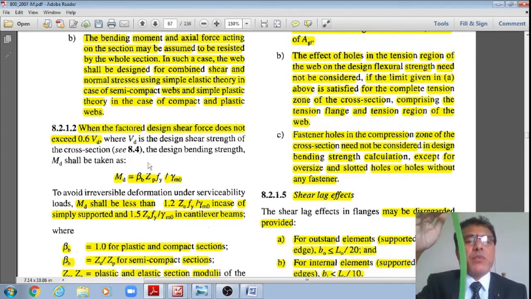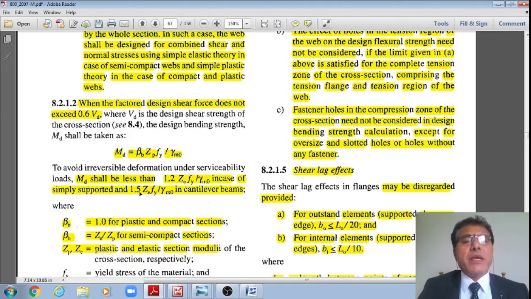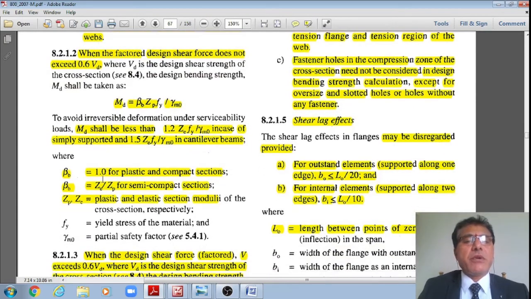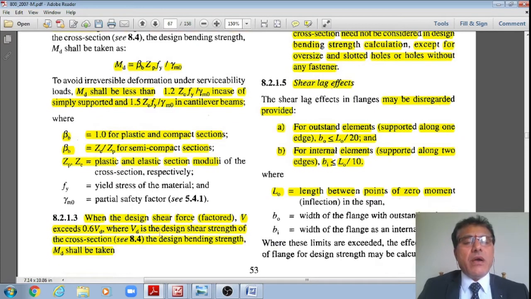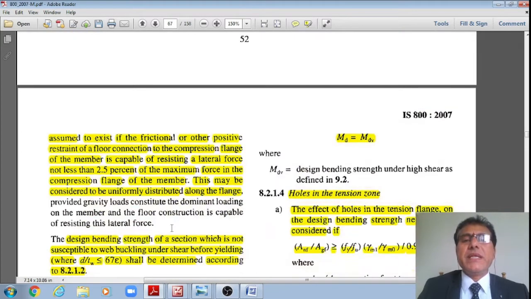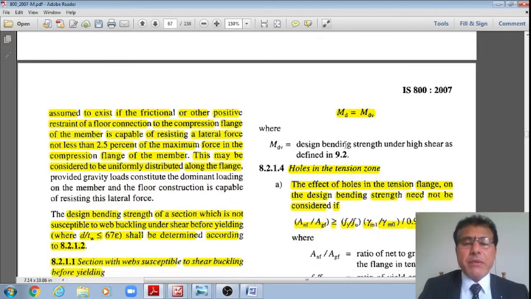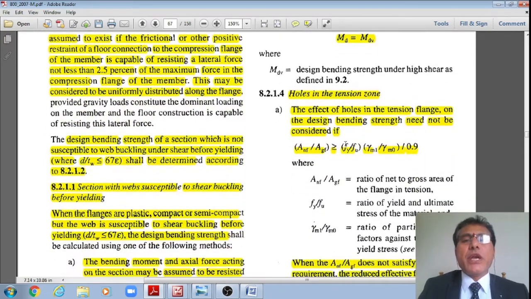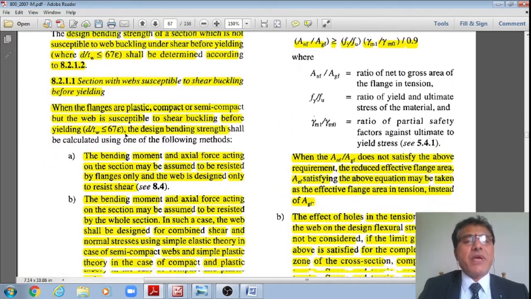As per this clause 8.2.1.2, for low shear, MD is given by beta B ZP Fy divided by gamma m0, where MD shall be less than 1.2 ZE Fy divided by gamma m0 in case of simply supported beams, or 1.5 ZE Fy divided by gamma m0 in case of cantilever beams. Beta B is equal to 1 for plastic and compact sections, and beta B is the ratio of the elastic to plastic section modulus for semi-compact sections. However, if V is greater than 0.6 VD, then MD is equal to MDV. By taking care of this high shear, we need to reduce the design capacity of the beam.